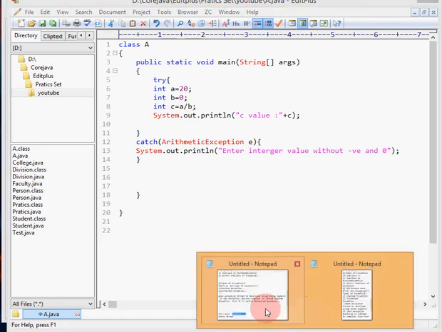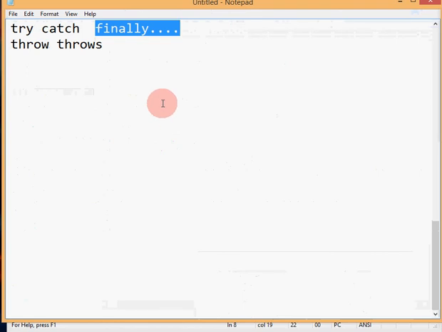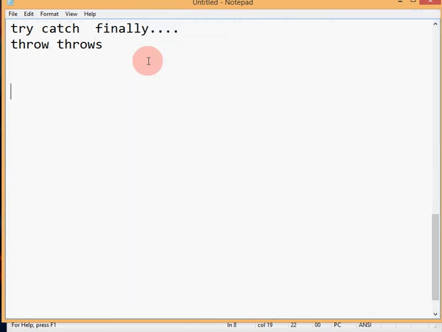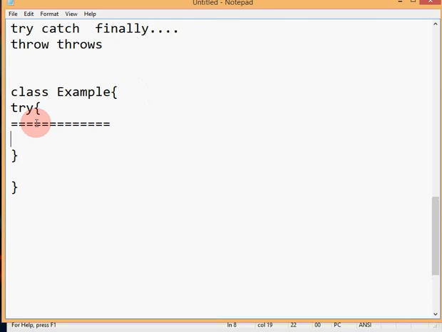Then what is the syntax of try catch? Simple, you can write a try catch example, like a class called Example. In the class, there is a try block, and in here I write some logic, anything you can write.